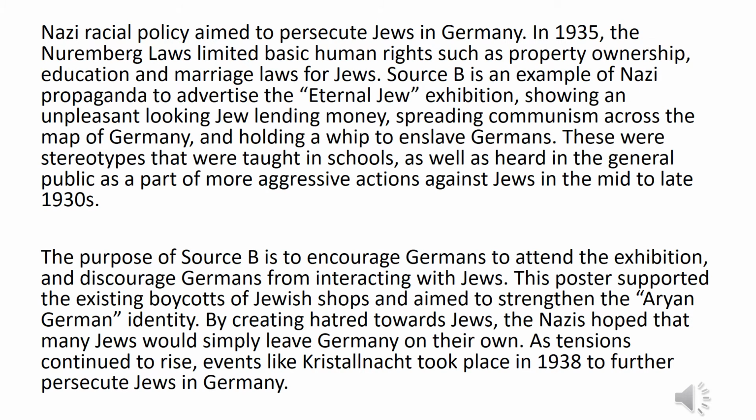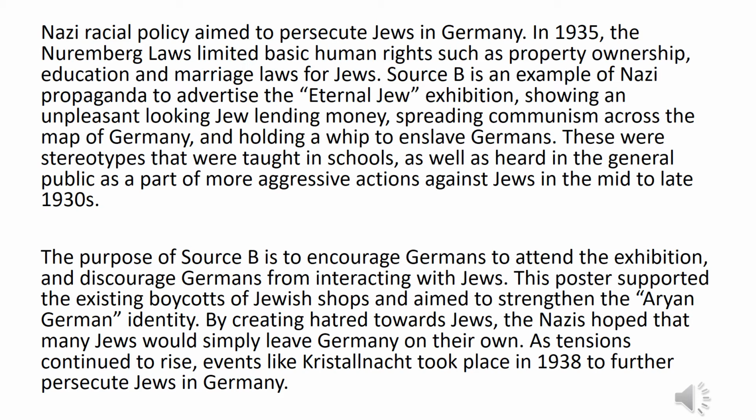Nazi racial policy aimed to persecute Jews in Germany. In 1935, the Nuremberg laws limited basic human rights such as property ownership, education and marriage laws for Jews. Source B is an example of Nazi propaganda to advertise the Eternal Jew exhibition, showing an unpleasant-looking Jew lending money, spreading communism across the map of Germany, and holding a whip to enslave Germans.